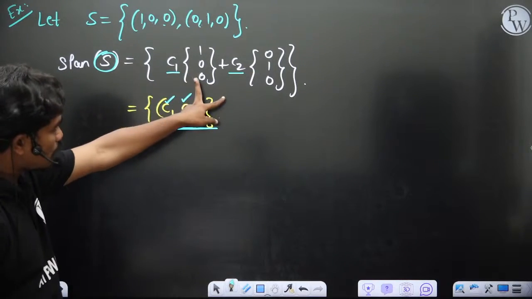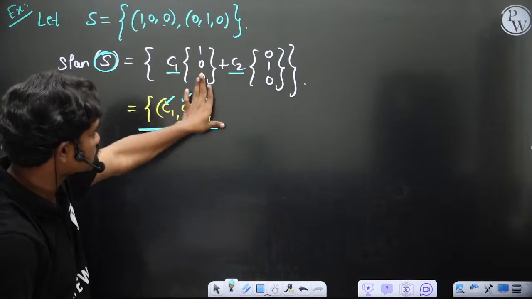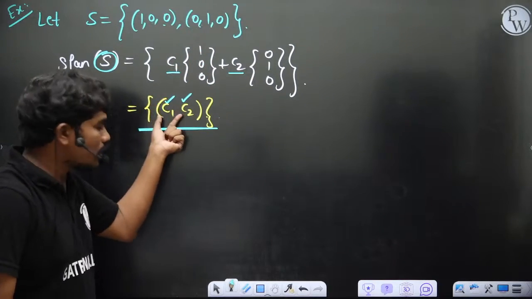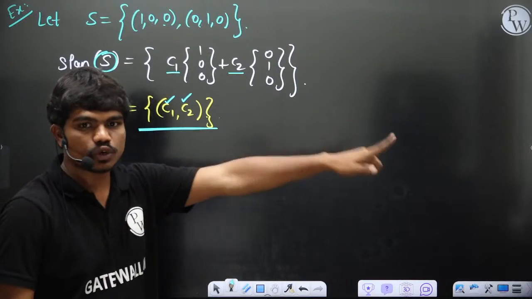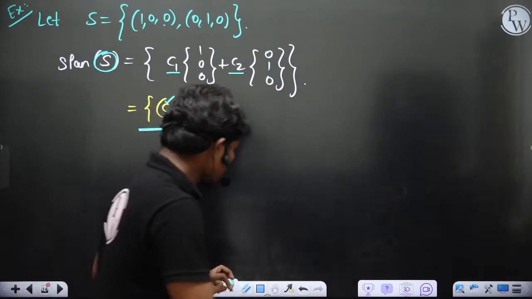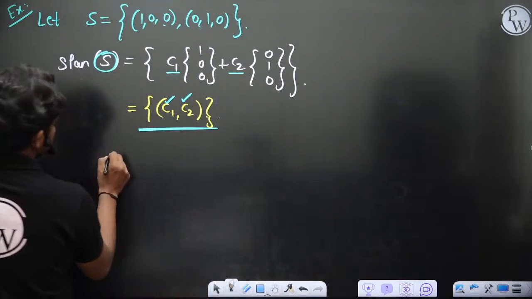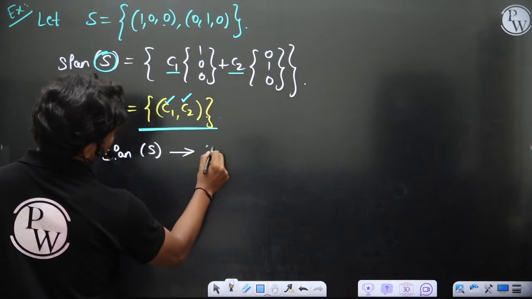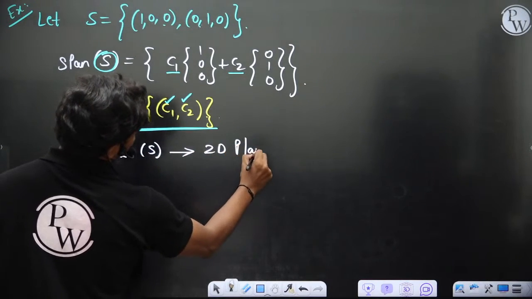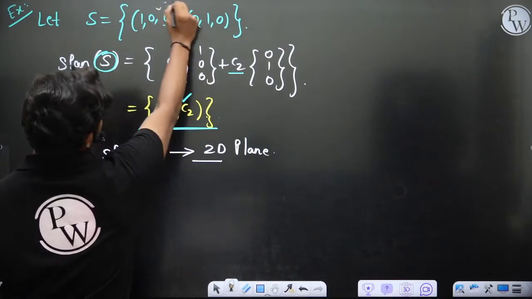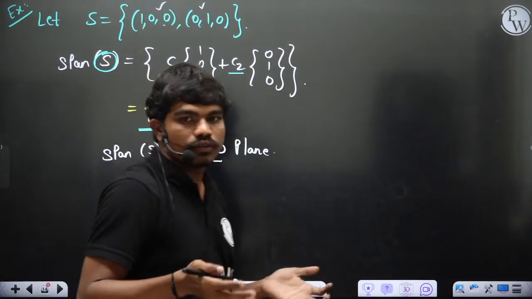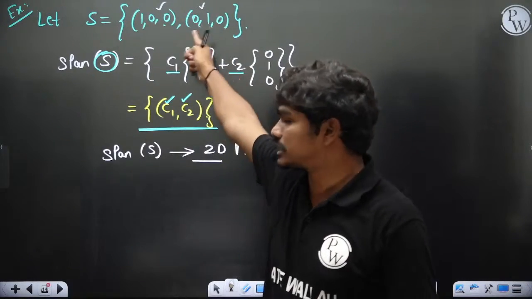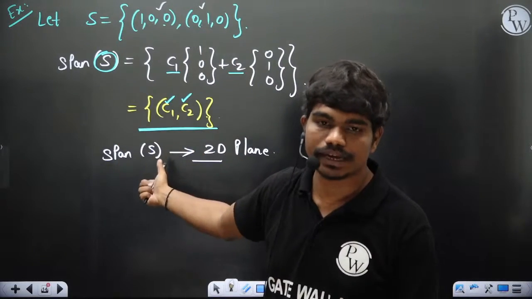So if you make this combination, C1 of 1 0 0 plus C2 of 0 1 0, it gives you an ordered pair, okay. And this ordered pair involves a complete two-dimensional plane, yes or no? So the span of S is nothing but the 2D plane completely. Means these two vectors, with the help of some linear combinations, can occupy a complete two-dimensional plane. The span of this set S is nothing but this two-dimensional plane, of course, okay.